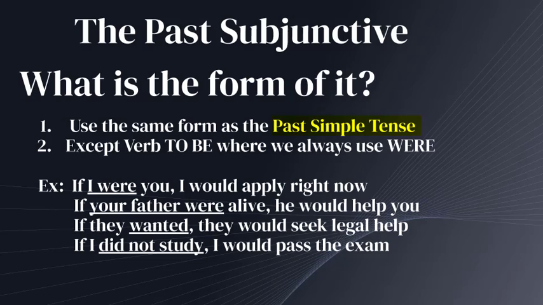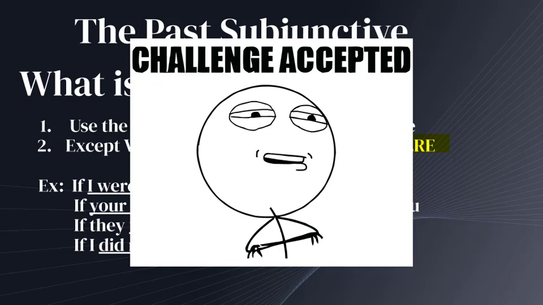But now, this is the most important. We have an exception and it's applied with the verb to be. What happened? You will use always were for all pronouns. So that's why I told you to pay attention to the last sentences. Why? Because I told you if I were, but we learned that if it's I, you have to use was. But no, in the subjunctive, you will use were for all pronouns.